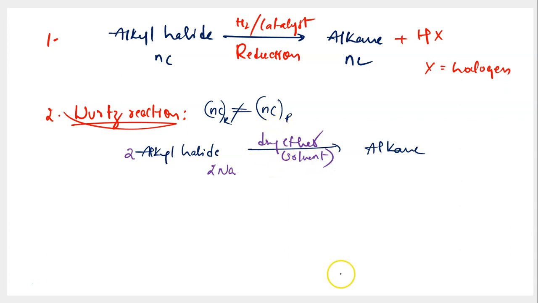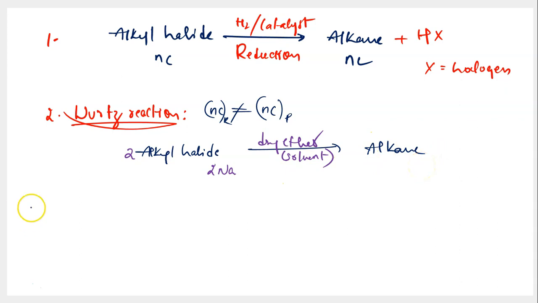So you take dry ether, which is a non-watery liquid, and you immerse sodium into that so that sodium does not react with something else like moisture or oxygen. And then you add alkyl halide to that. When you treat them in 2:2 ratio, remember it's not 1:1. You have to take 2 moles of alkyl halide and 2 moles of sodium. And when you heat them together in presence of dry ether, that's when you will be able to produce alkane.